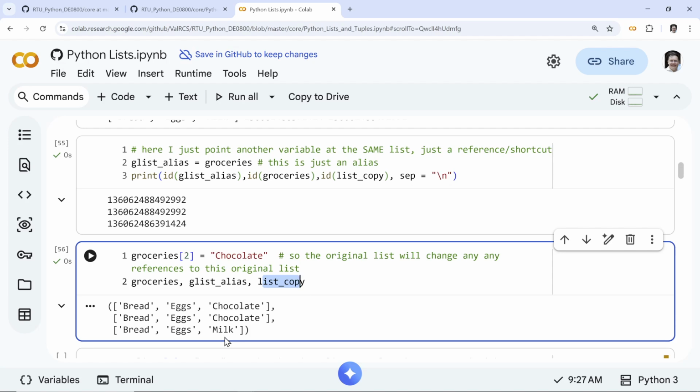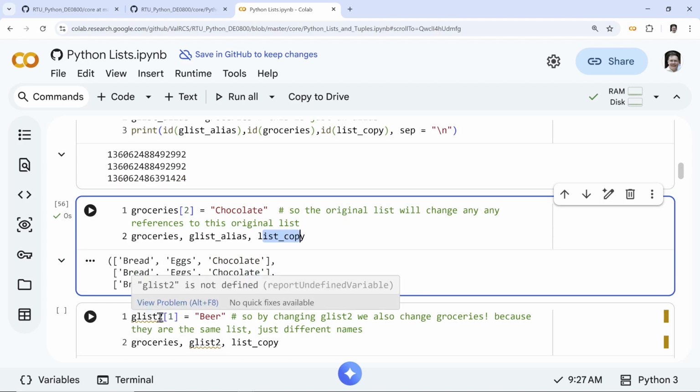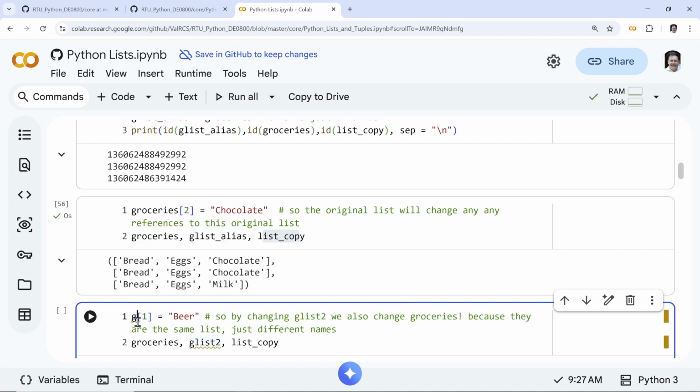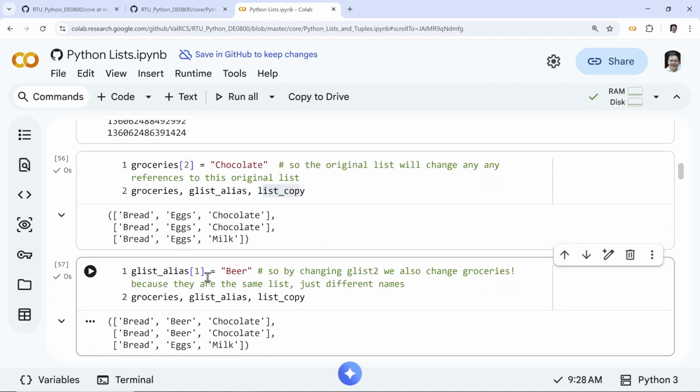Most of these complex structures are not copied explicitly. You have to tell Python to copy explicitly. There's also a copy command. So if I change, well, I'll change the alias. Let me add some beer to glist alias. You can change groceries. So suddenly we'll have to buy beer. Like that idea? Hopefully you do. So same thing, groceries now instead of eggs: beer, beer, bread, beer, chocolate. That's groceries. And I changed it because I used the alias. I could have 50 aliases for the same ID, same data.